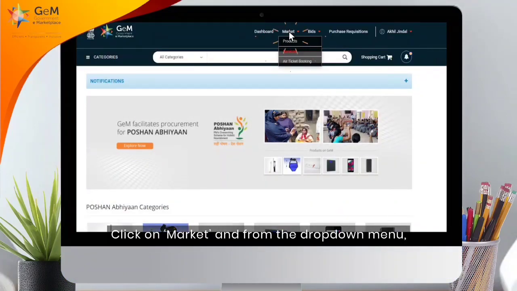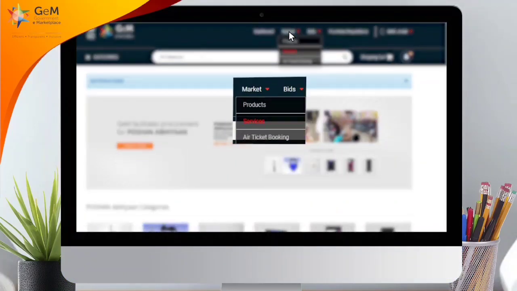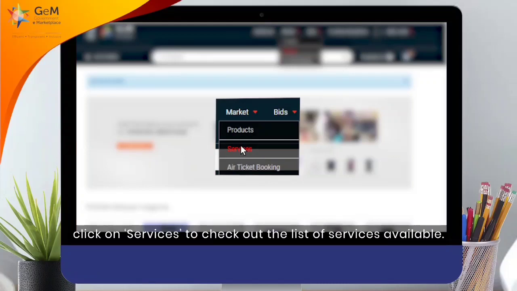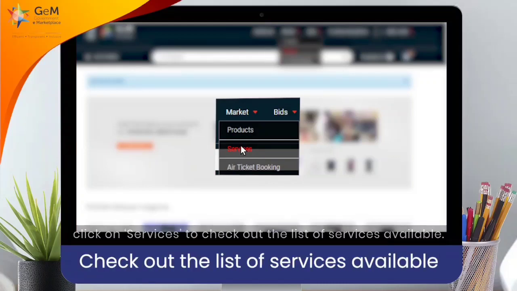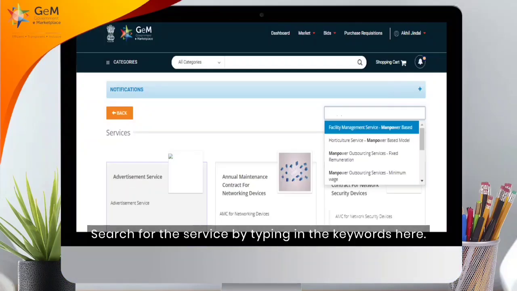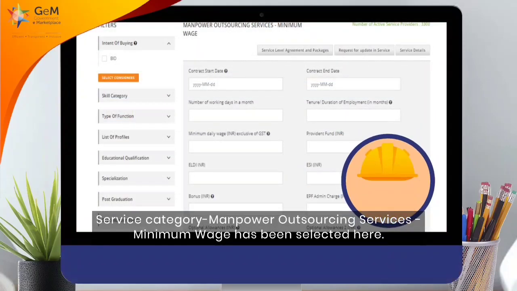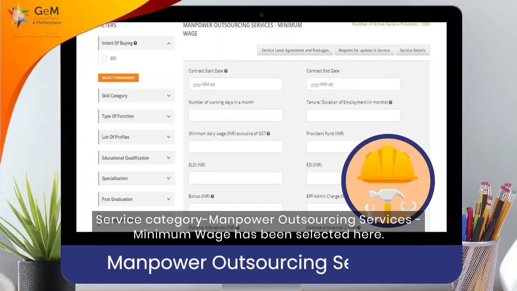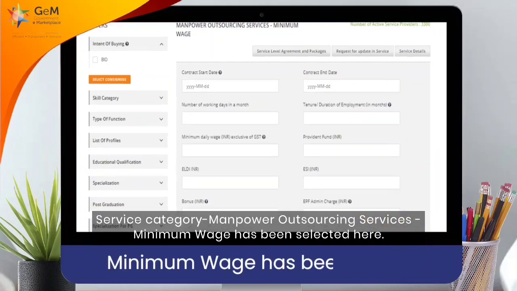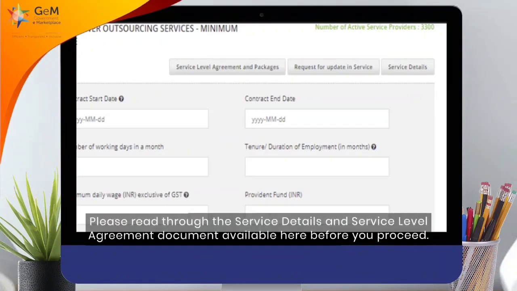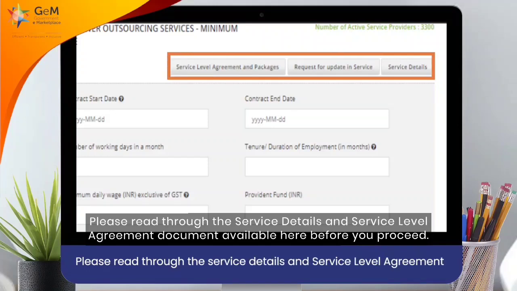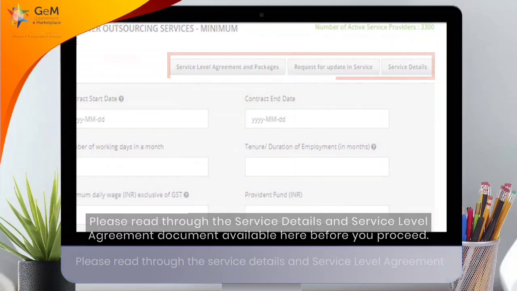Click on Market and from the drop-down menu, click on Services to check out the list of services available. Search for the service by typing in the keywords here. Service category: Manpower Outsourcing Services. Minimum wage has been selected here. Please read through the service details and service level agreement document available here before you proceed.